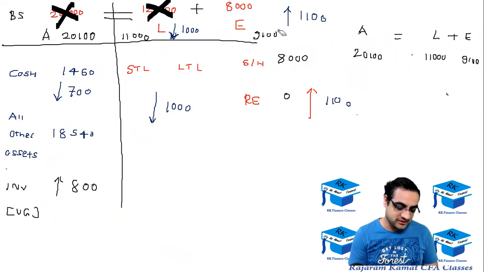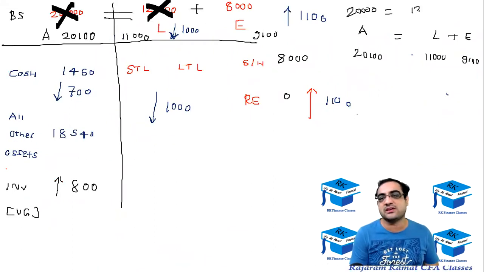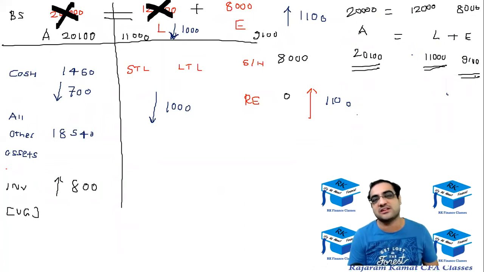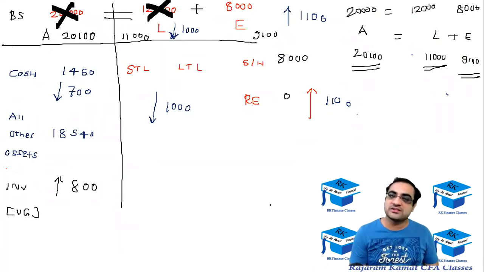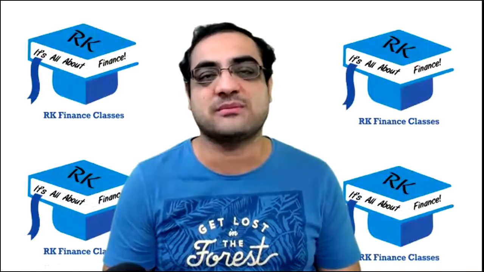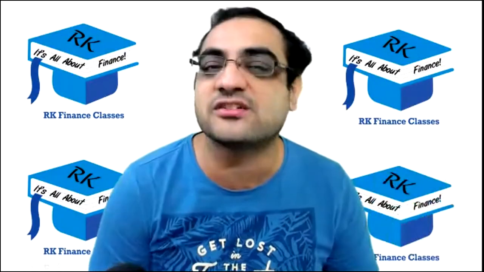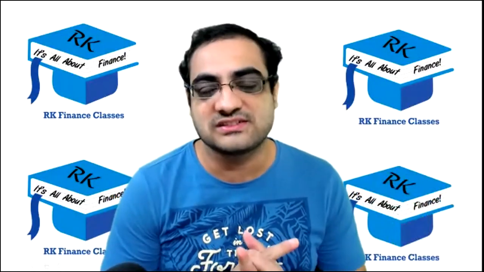Initially it was 20,000 of assets equal to 12,000 of liabilities and 8,000 of equity. Now the assets become 20,100, the liability has gone down by 1,000, and the equity has increased by 1,100 to 9,100. So the equation is still matching. The equation needs to be matched because the name of the balance sheet is balance sheet, so both sides need to balance.